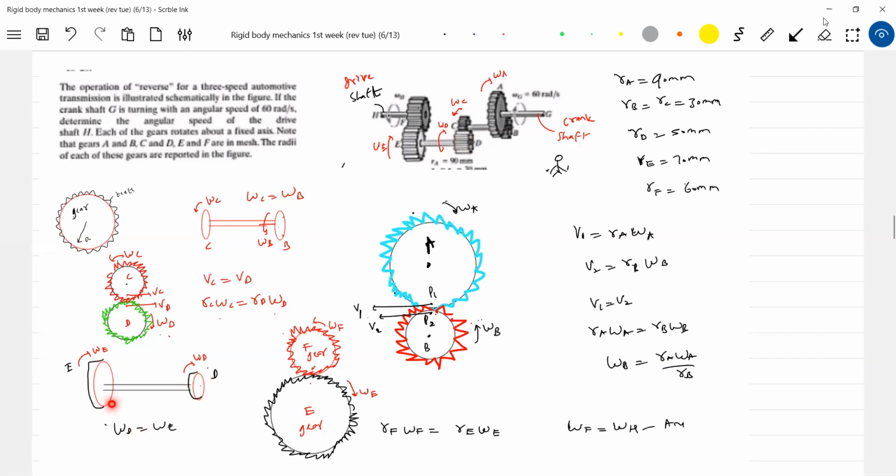Now come to the angular velocity that is needed. So E and F. You see this one, E and F. As gear E rotates like this, the velocity of gear F should be in this direction. So therefore the angular velocity should be like this. So solving this, we'll get the answer.